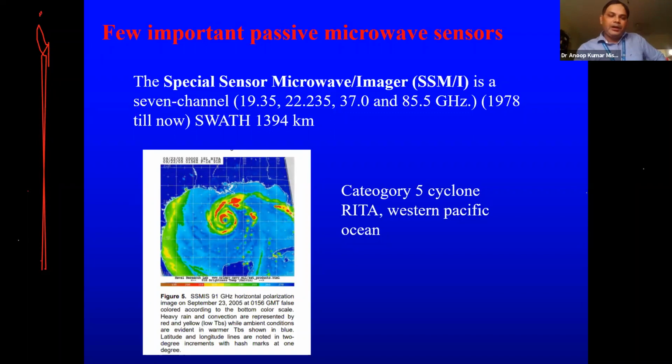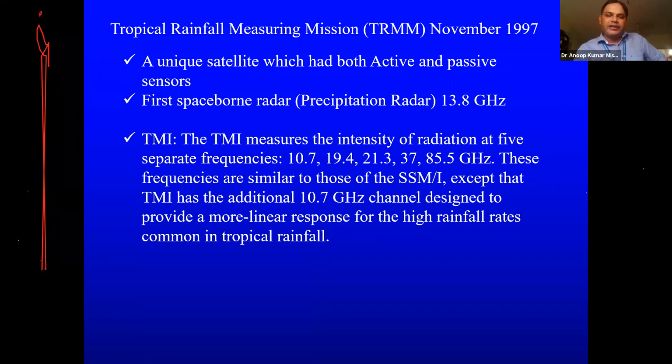Then we have the advanced version, or level 2, of that SSMI, and it was launched in 1997. This one is a unique satellite which had both active and passive sensors, and it carried the first space-borne radar.